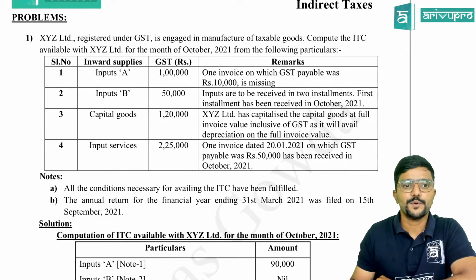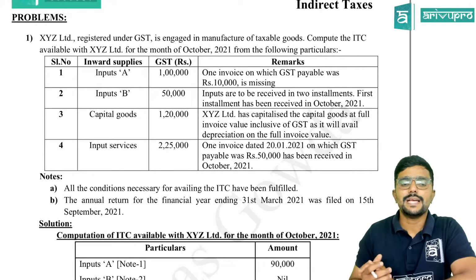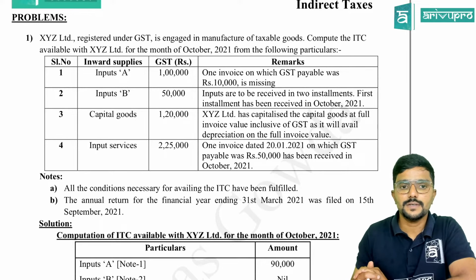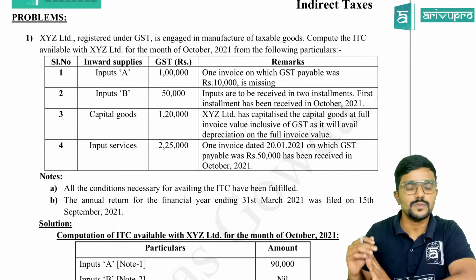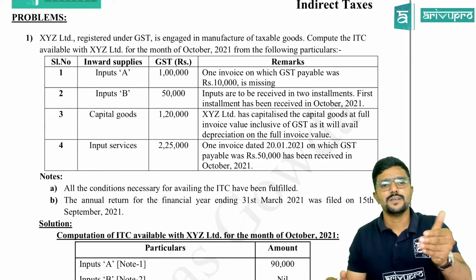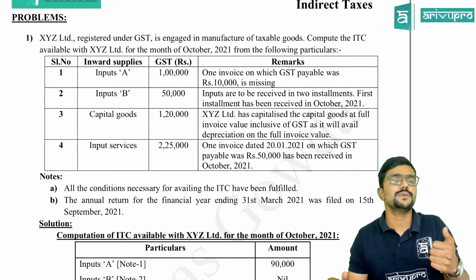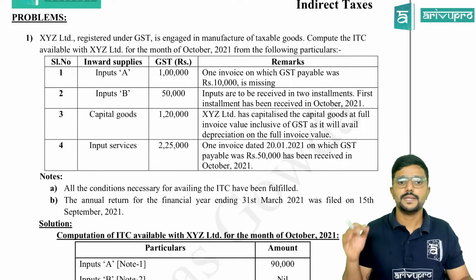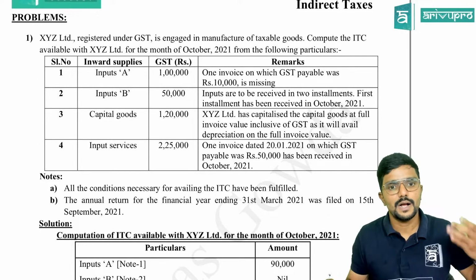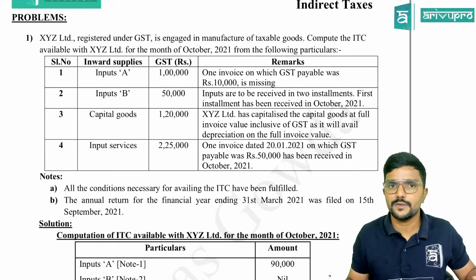Let me read. Problem number 1. XYZ Limited, registered under GST, is engaged in the manufacture of taxable goods. Compute the ITC available with XYZ Limited for the month of October 2021 from the following particulars. Whenever you are calculating input tax credit, think of the person as a recipient. He is registered under GST, fine, and for October 2021, he has given the following details.